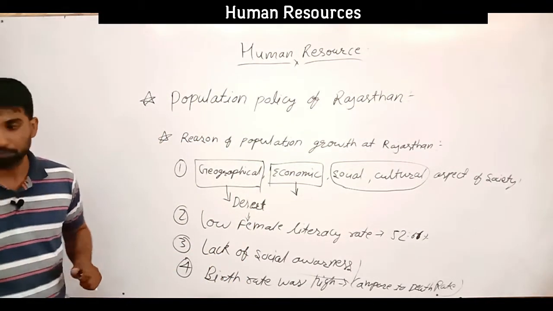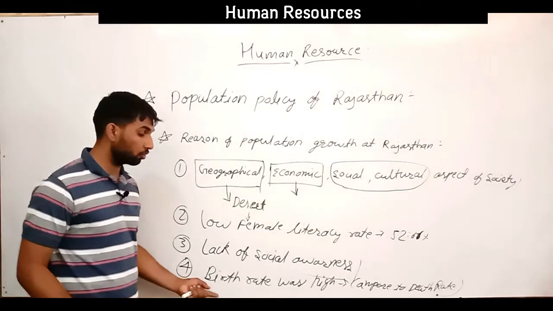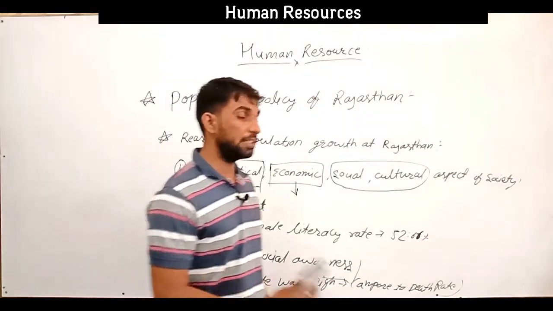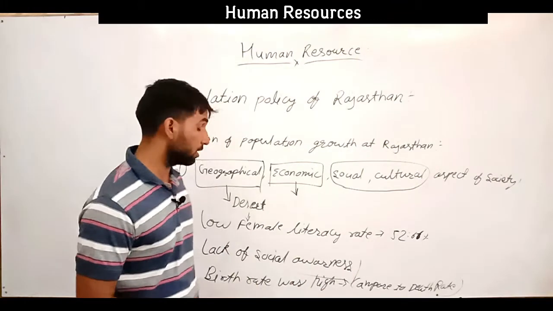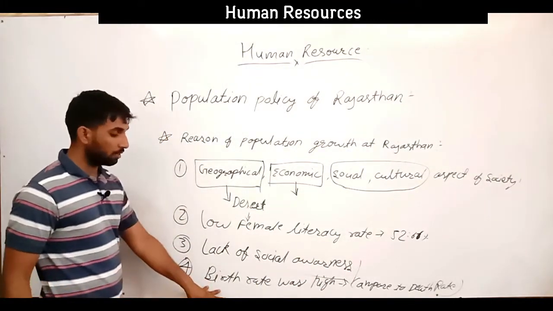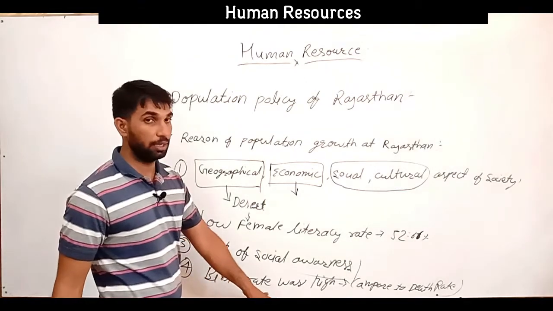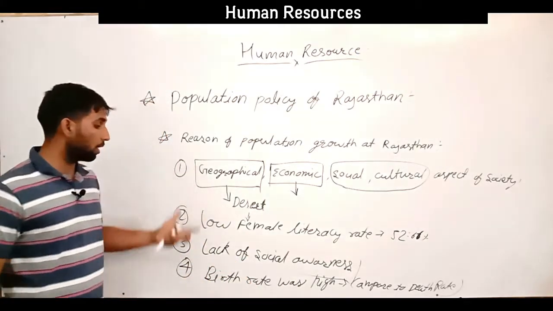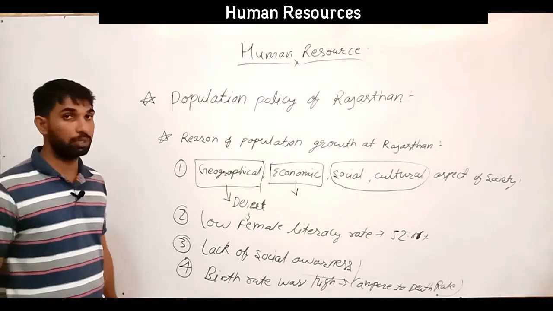So here, in society we have a desire for a male child in preference to a girl child. So because we desire a male child, that's the reason the birth rate was high in comparison to the death rate. So all of these are the reasons for population growth in Rajasthan.